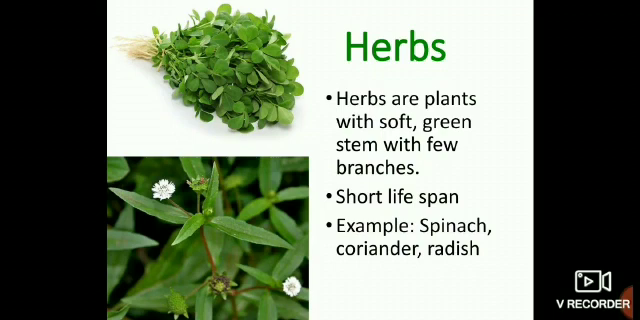Plants are broadly classified into herbs, shrubs and trees based on the size and nature of their stem. Herbs. Herbs are plants with soft and thin green stems. They are usually short in height and do not have many branches. They do not live for more than a few months. Yes, they have short lifespan. Example, spinach, coriander, radish, mustard.